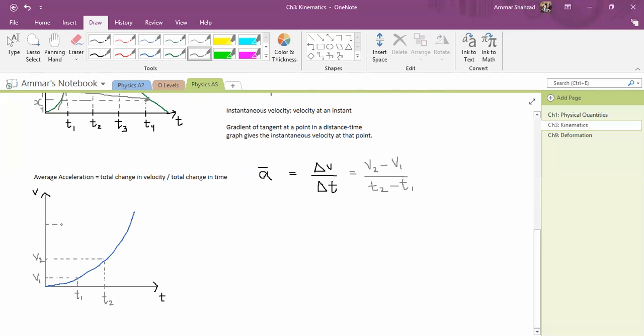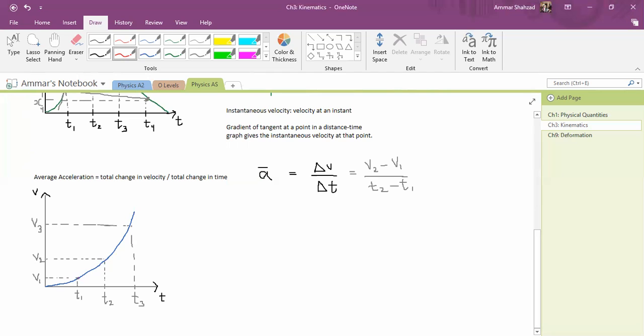And let's take another point, which is t3, and this is v3. So let's take t3 as our focus point now. Let's say I ask you to find the average acceleration between t1 and t3.